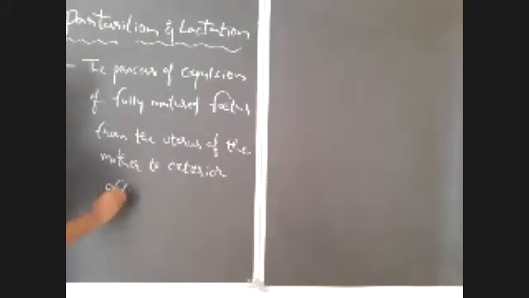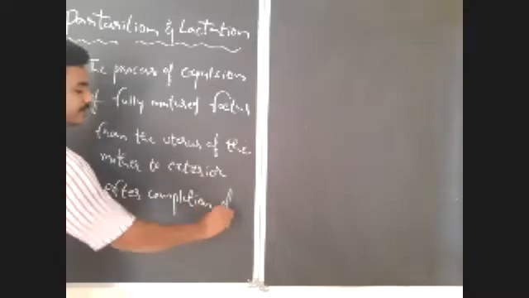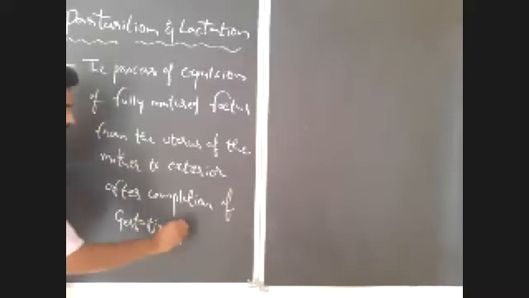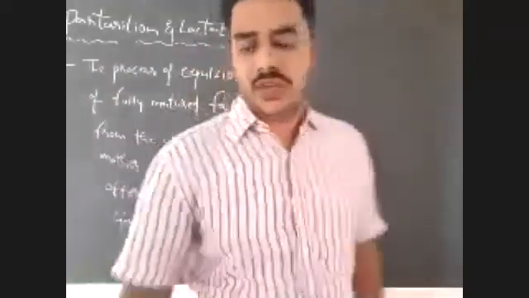After completion of gestation or pregnancy period. That is what parturition is.